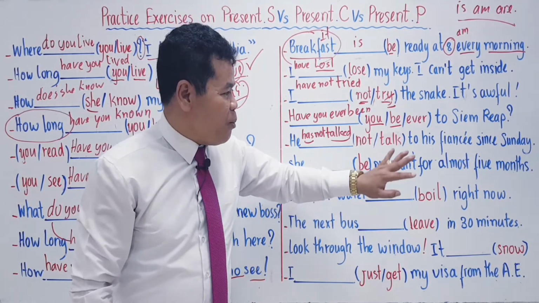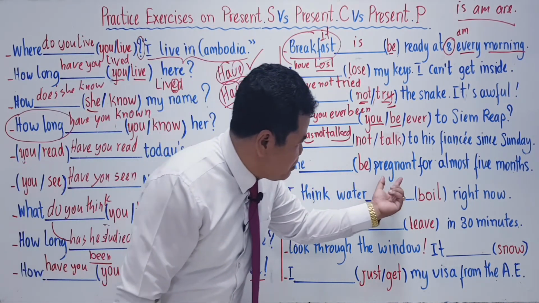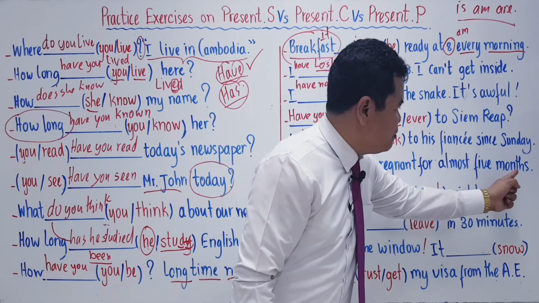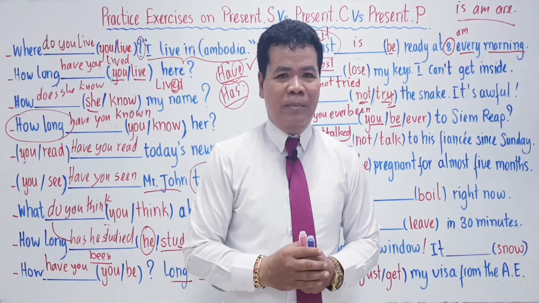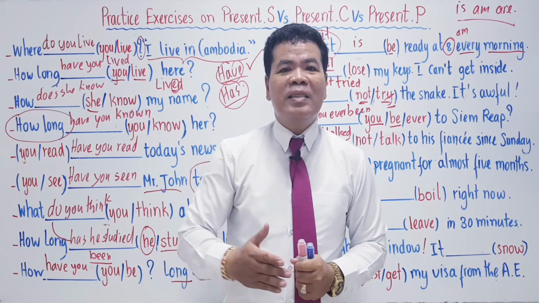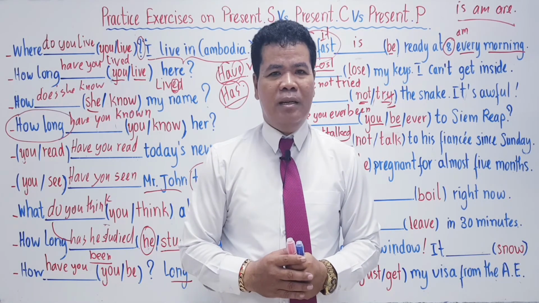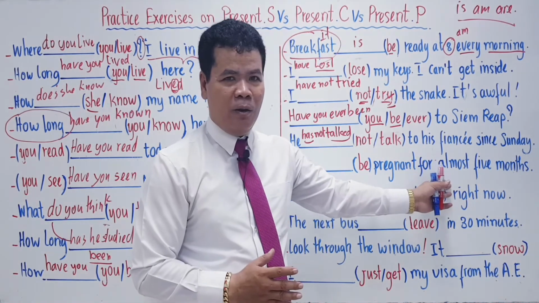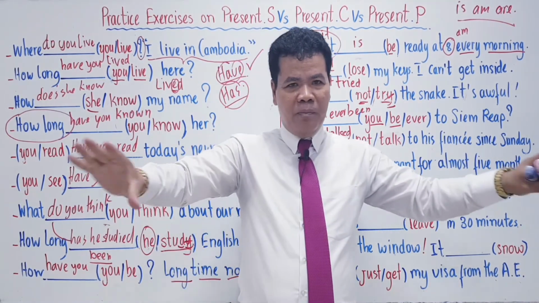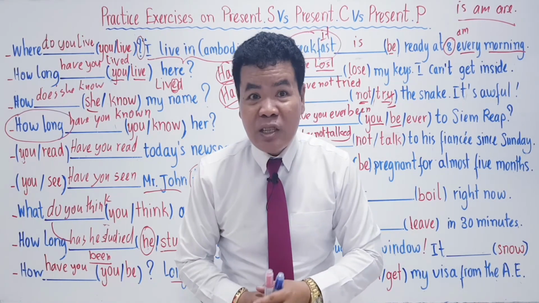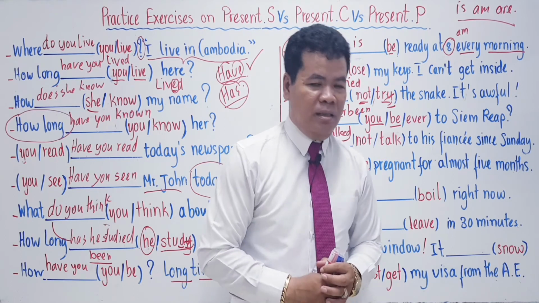So what we are going to do now is that you say she be pregnant for almost 5 months. Okay? She's still not delivering the baby yet. She doesn't deliver the baby yet. But only 5 months. So what is it? The total period of time of delivering the baby is not only 5 months. At least more than 8 months.